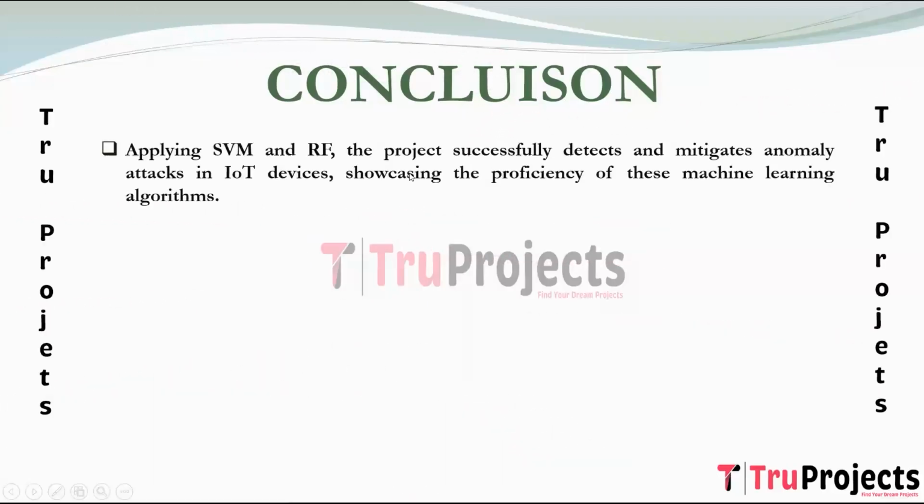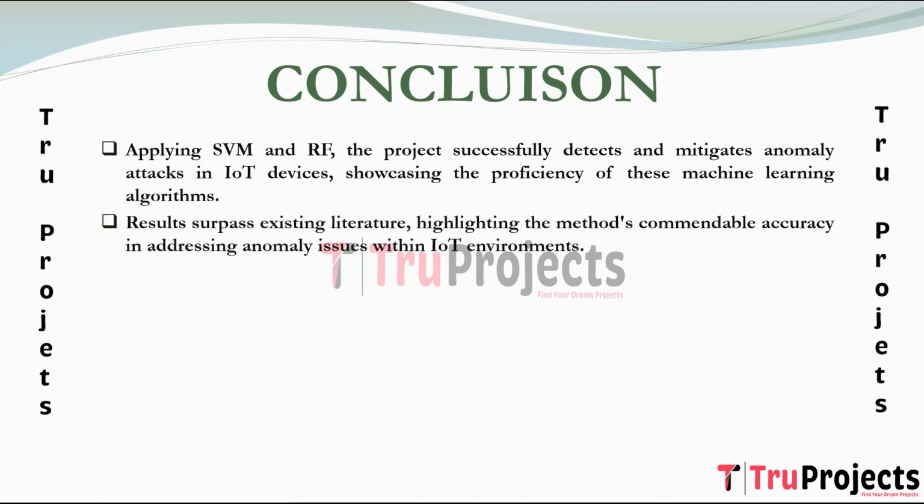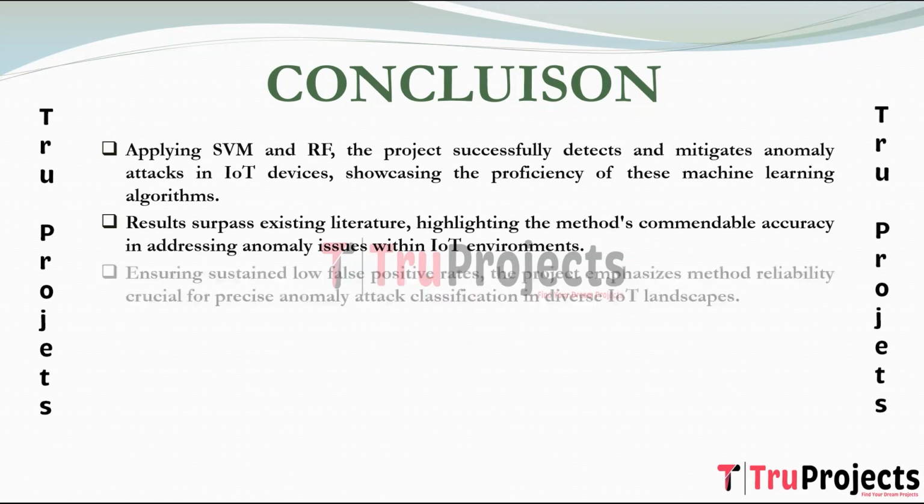Conclusion of the project. The successful application of machine learning algorithms, specifically support vector machine and random forest, highlights their proficiency in detecting and mitigating anomaly attacks within IoT devices. Results indicate a commendable performance of the proposed method, surpassing existing literature. The accuracy achieved demonstrates the reliability of the approach in addressing anomaly issues in IoT environments.